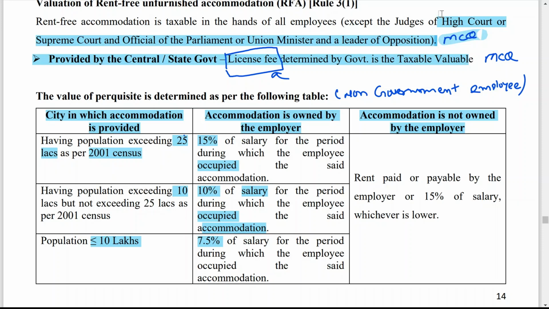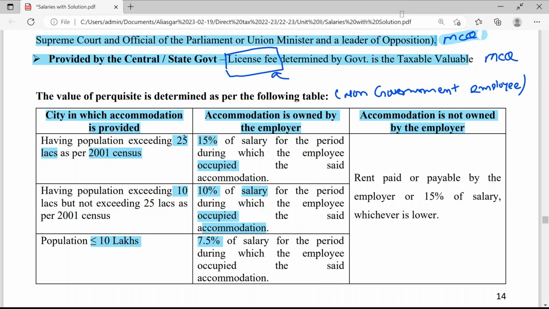Now rent paid. Now the second case. When the first is applied, remember, don't apply this one, because this is either-or. You can't apply both the concepts. If the employer is the owner of the house and he is providing accommodation to the employee, then this concept will apply. If the employer is not the owner of the house, he has taken the house on a rental basis and then he is providing that house to the employee, then this concept is applicable. You can't apply both. So now let us discuss another point.